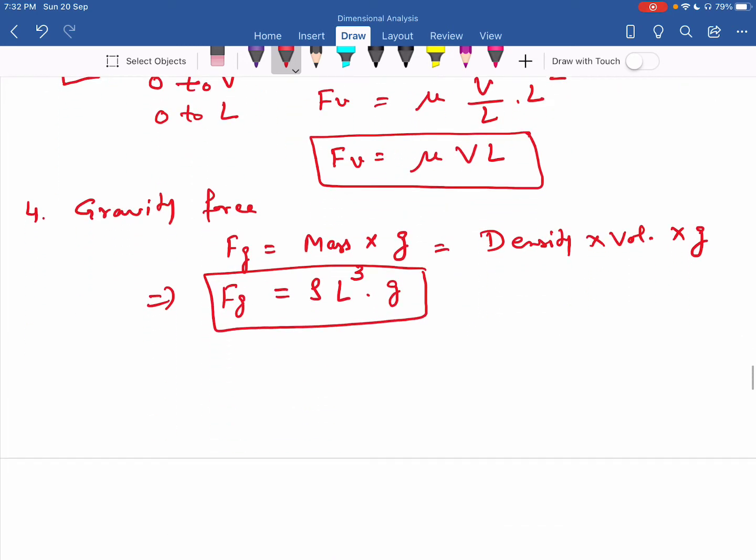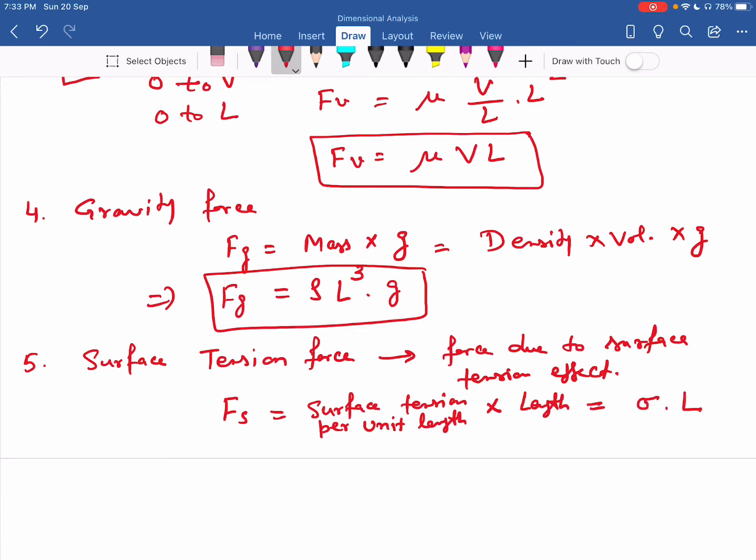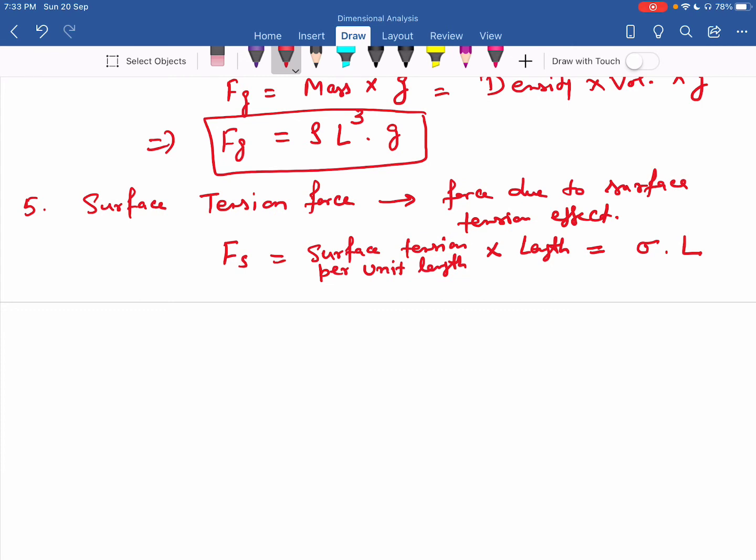Another force is the surface tension force. This is the force due to surface tension effect, represented by Fs, equal to surface tension per unit length multiplied by the length of the element, or you can write it as sigma into L. So surface tension force is sigma into L. And the last force is the elastic force.